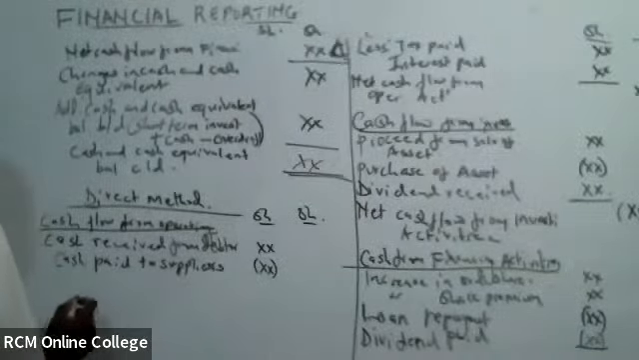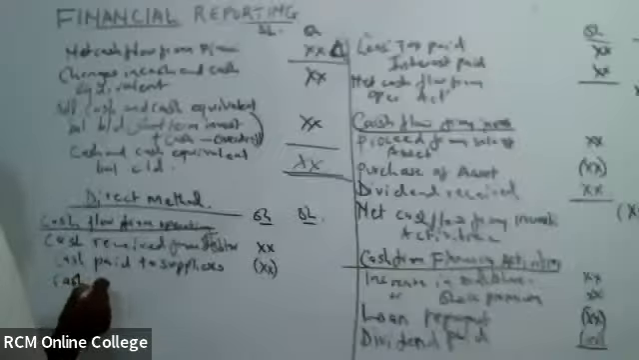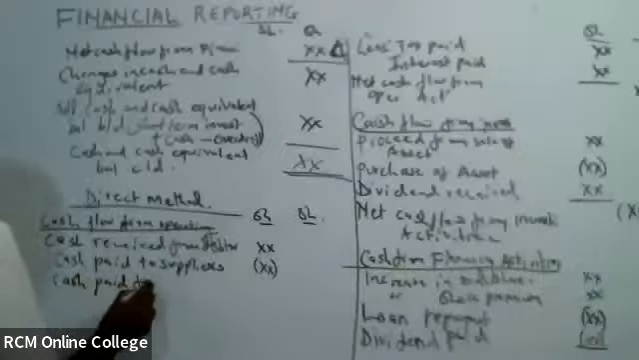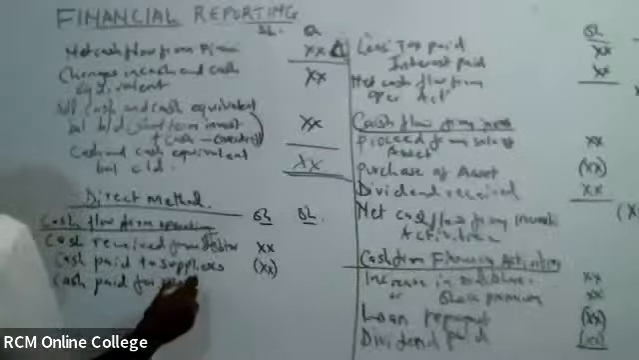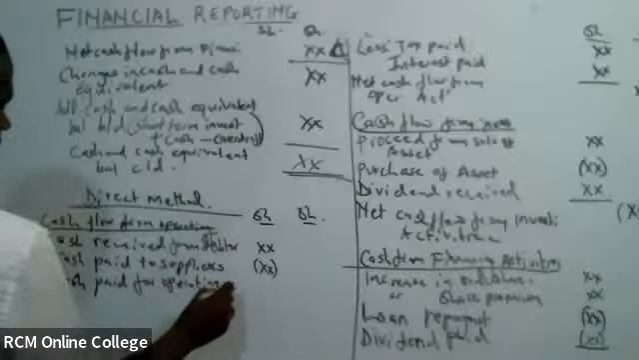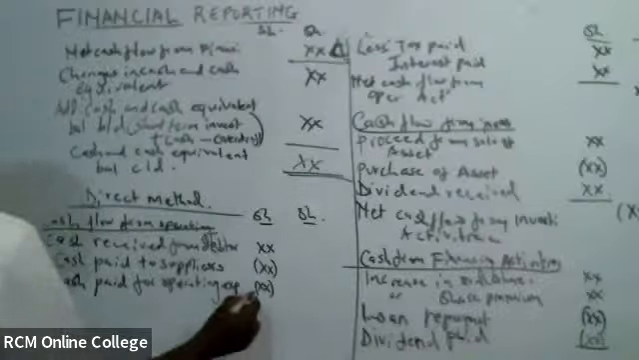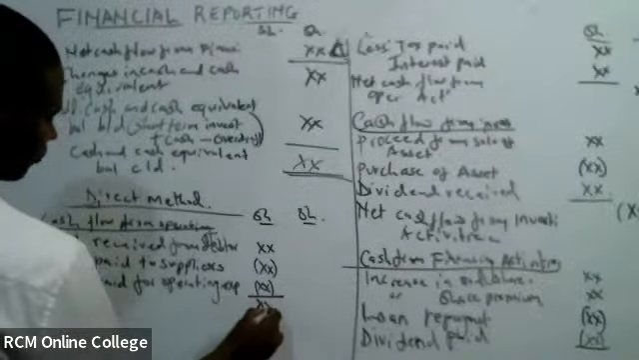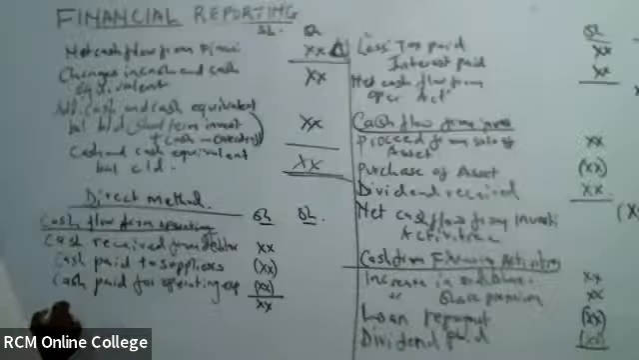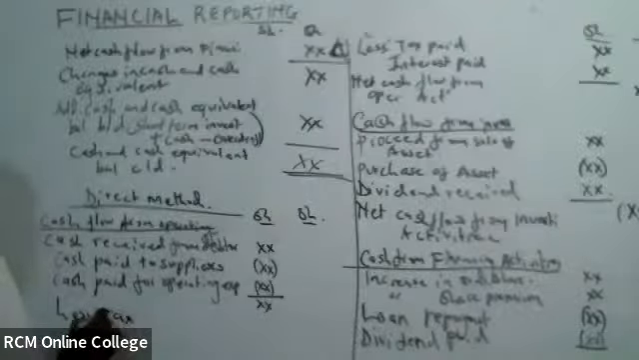Cash paid for operating expenses. We also paid, reducing our cash. Then we get the total. Then we less tax paid.